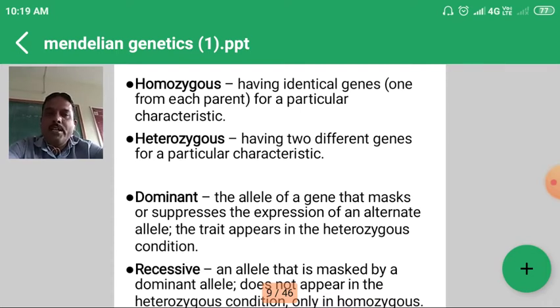Then what is meant by dominant character? Dominant character means the character or allele that masks or suppresses the effect of another gene or alternative allele. This appears in the case of heterozygous condition, or the character which appears in the F1 is the dominant character. It hides or masks the effect of the other allele. Recessive means the allele which is masked by the dominant gene. So it does not appear in the heterozygous condition in the F1 generation, but this character appears in the F2 generation.